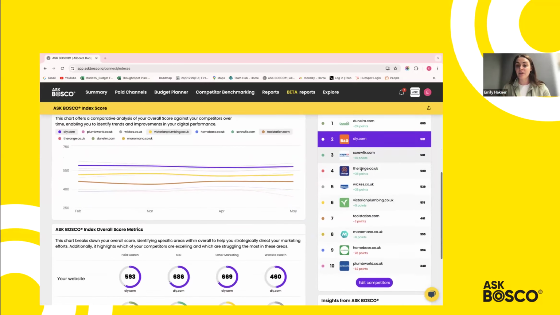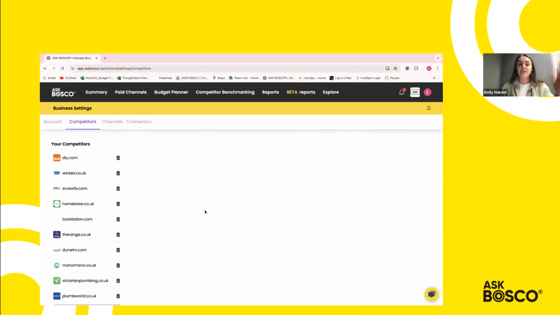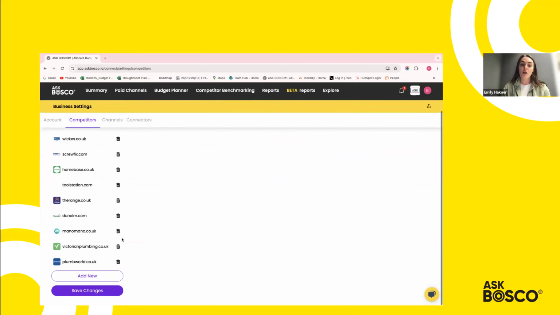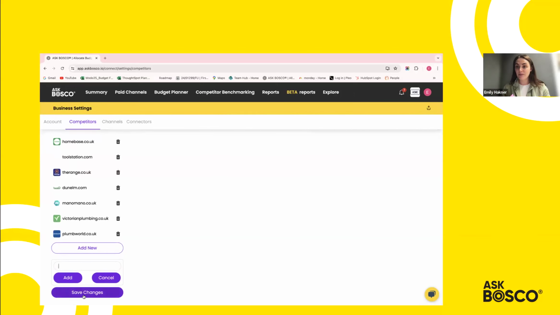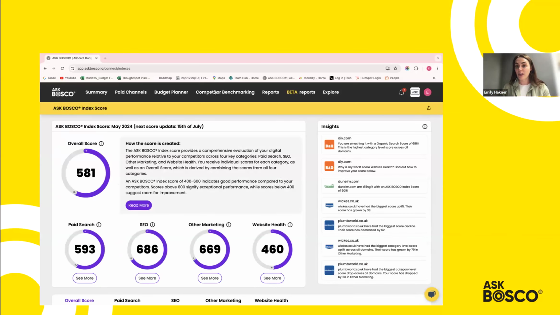One of the other new features of the Ask Bosco Index is that you can come here and select to edit your competitors. This takes you through to the edit competitors page in which you can either remove or add new competitors to the graph. It takes about an hour for that to upload in the back end, and then you'll be able to select the competitors that you can review in your competitor benchmarking report going forward, and the tool will start to collect data on those competitors.